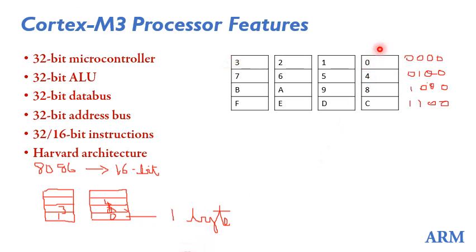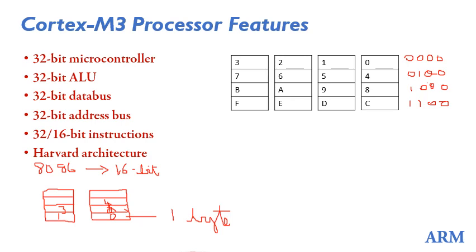You can also note that I have put the last 4 bits of the addresses in binary here. If your data is stored from address 0, the address will end with 0000. 4 will be 0100, then 8 and C. In this you can notice that the last 2 bits, as I have told you, the Cortex M3 processor will store only aligned data.